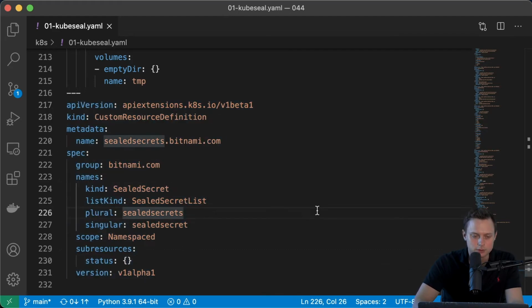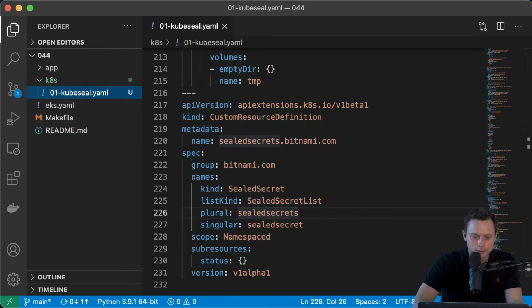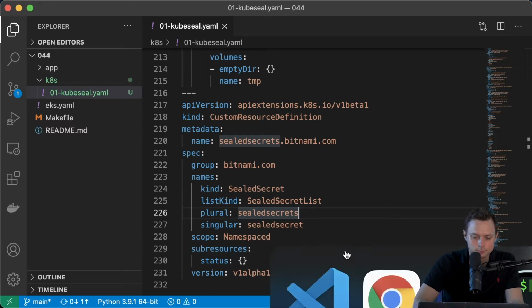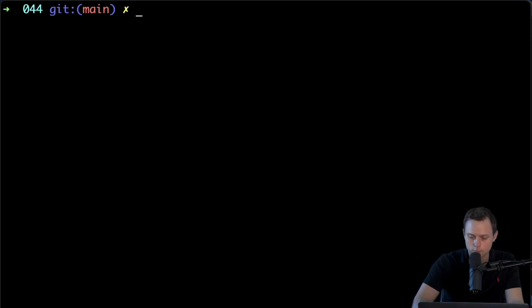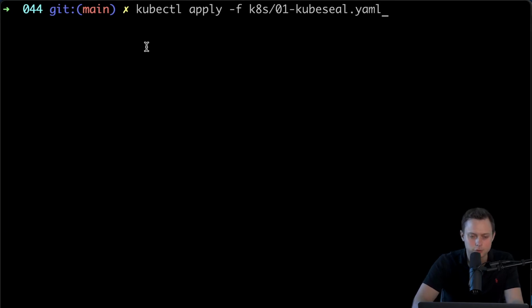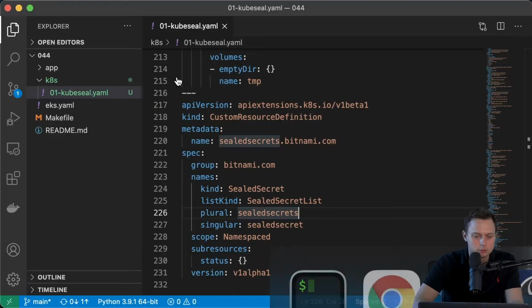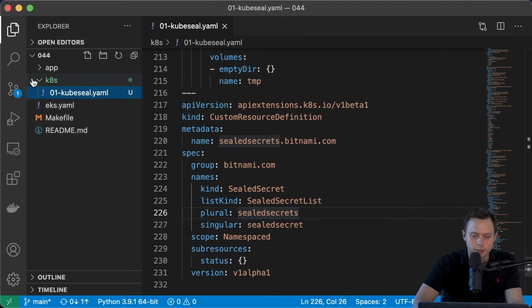All right, so this is the first part. Let's go ahead and deploy this cluster-side sealed secret controller to Kubernetes. I'm gonna use kubectl apply, and then I'm gonna provide the path to this file under the k8s folder.